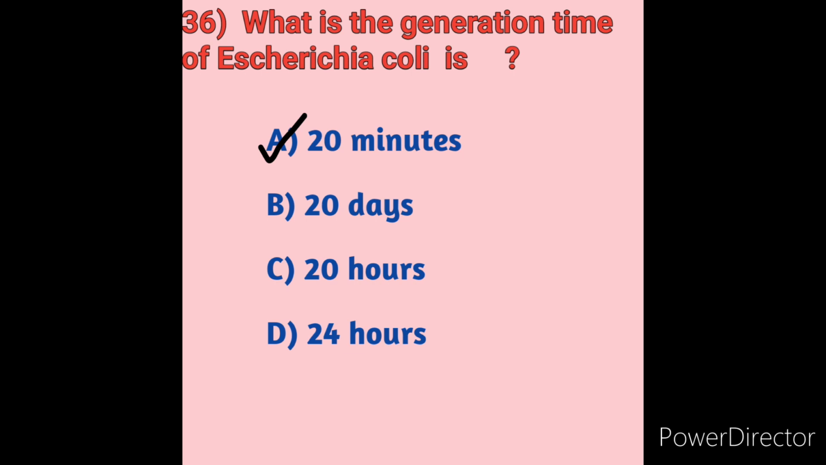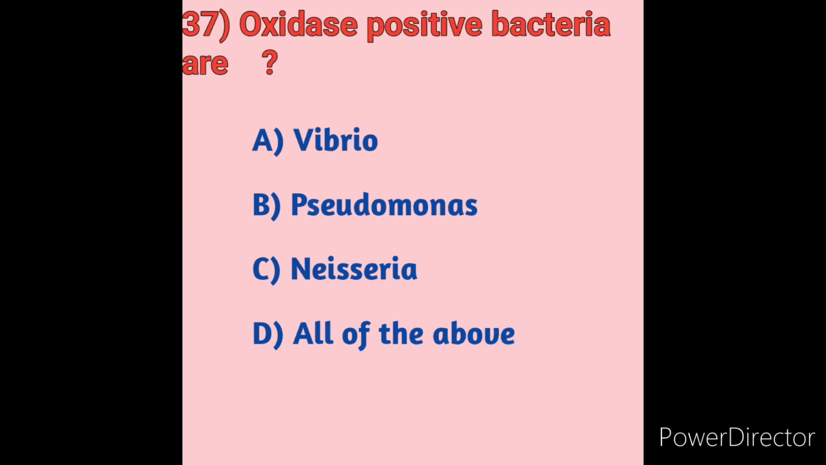Next we will move on to question number 37. Oxidase positive bacteria are from the following. We will see the options here. Option A, Vibrio. Option B, Pseudomonas. Option C, Neisseria. Option D, all of the above.